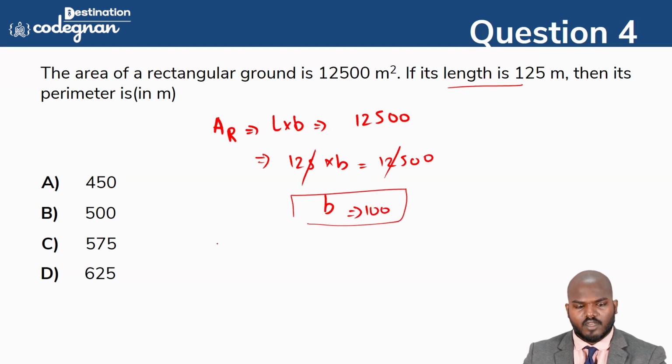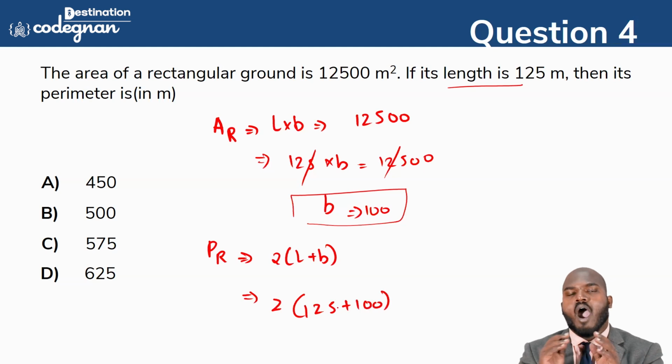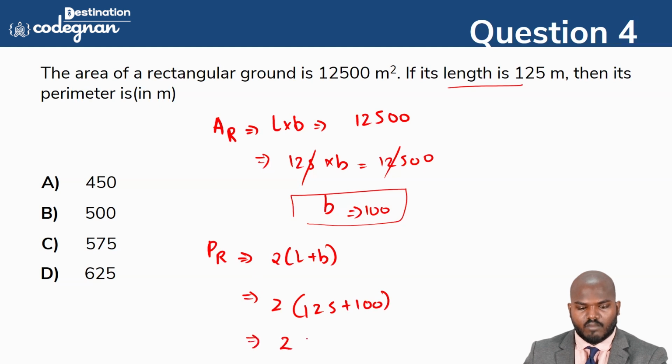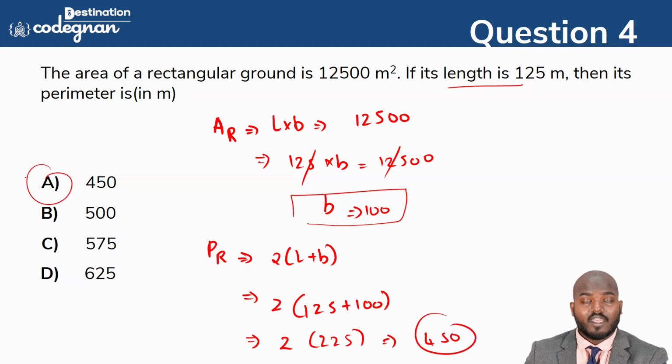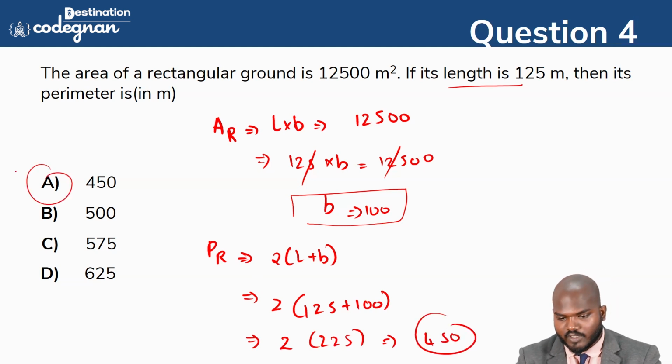So what is the perimeter of the rectangle, guys? It is 2 times L plus B. L is 125 and B is 100, so that is 2 times 225. If you multiply that, it will give you 450, which is the correct answer for this question.